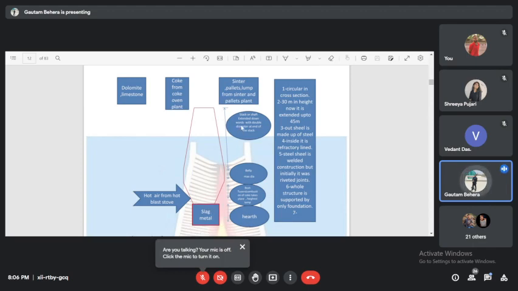So blast furnace is having stack or shaft, then Bosch, then Tuyere, then hearth. The belly portion comes under Bosch, you can say, no problem. But basically shaft region or stack region, then Bosch, then Tuyere, then hearth.